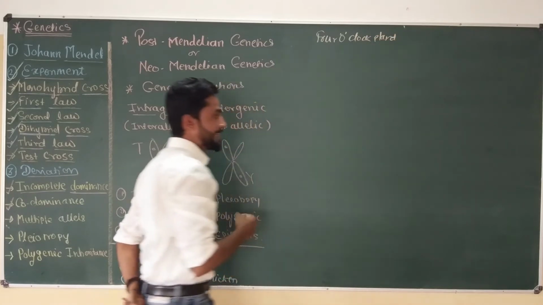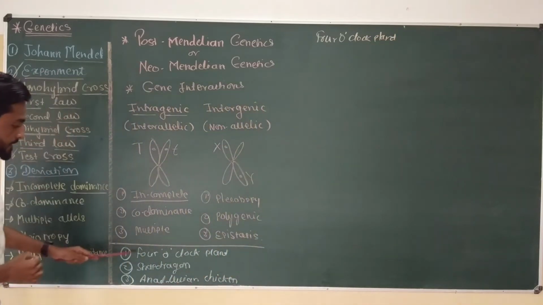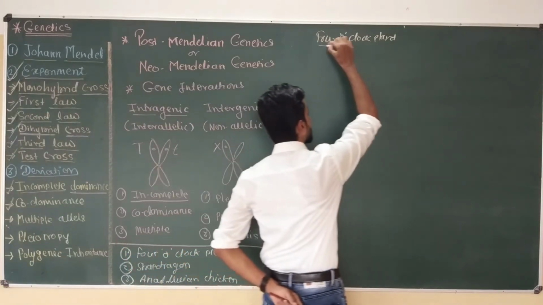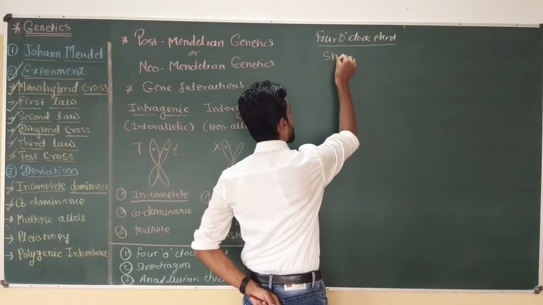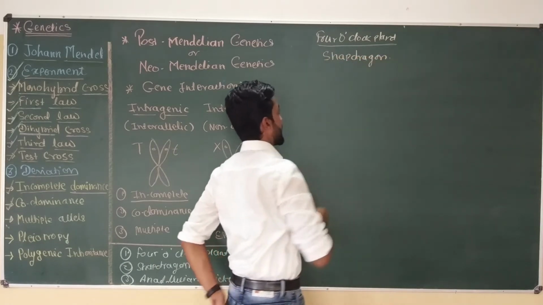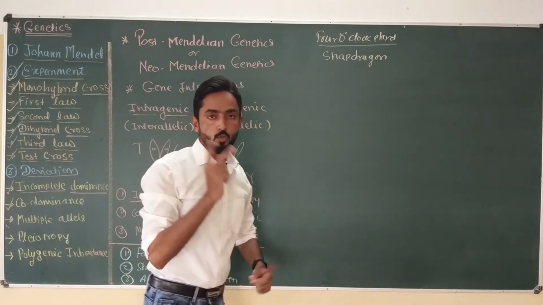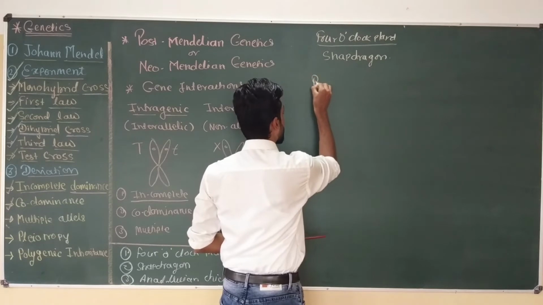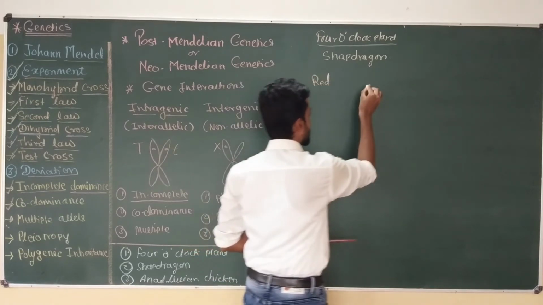Okay, the gene interaction which is incomplete type, and 4 o'clock plant and snapdragon show similar pattern. In both this type of plant, two pure varieties are found, one with red flower and another with white flower.